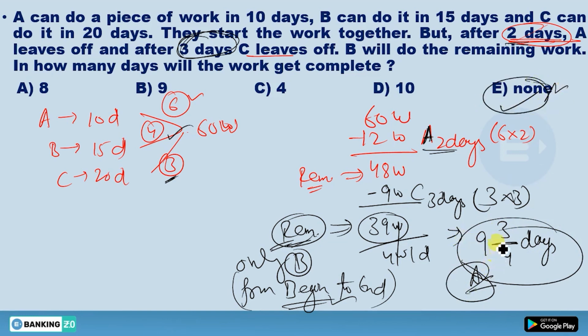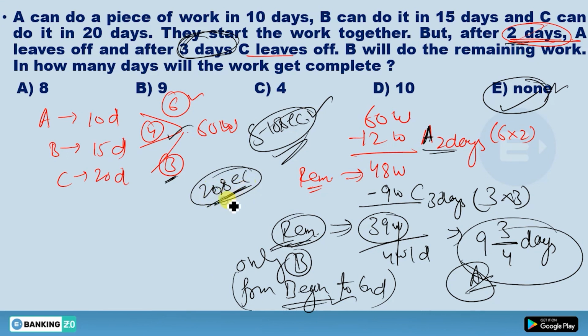If you have clearly got this concept, you can easily solve this question in 5 to 10 seconds. Otherwise, by doing the basic method you will take extra 20 seconds to do this question. So to save this much time, you have to do this question by this method.